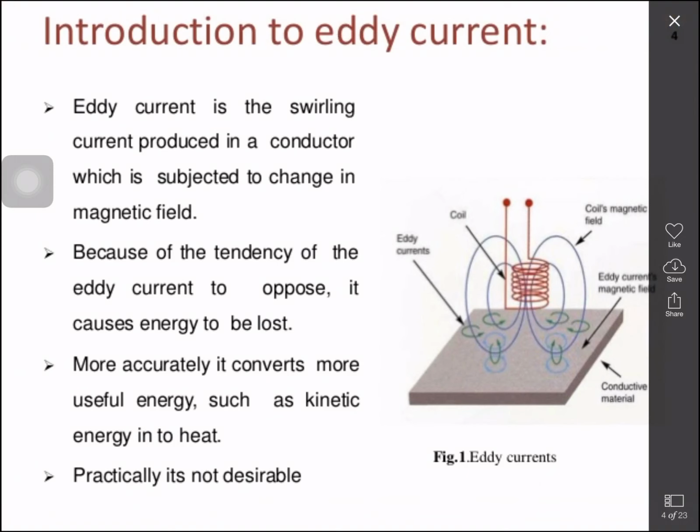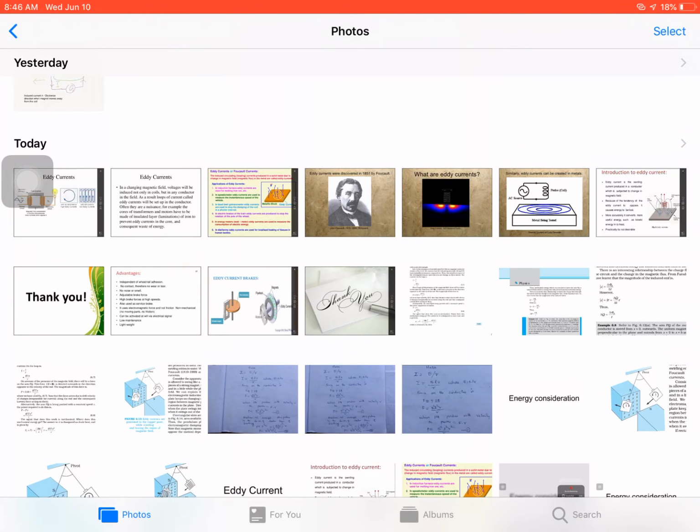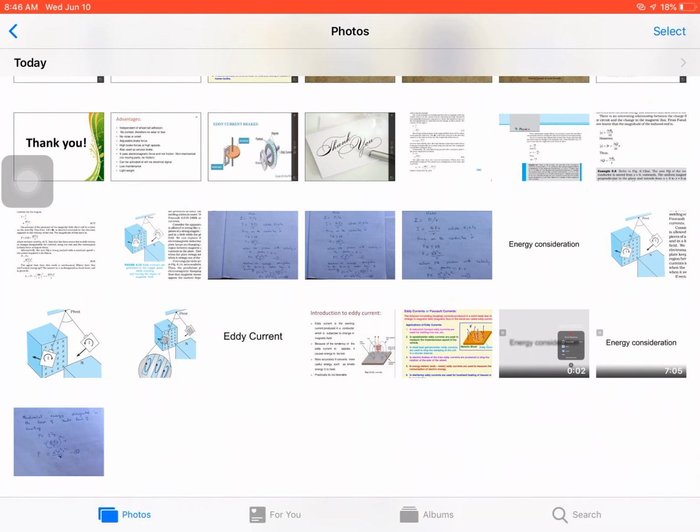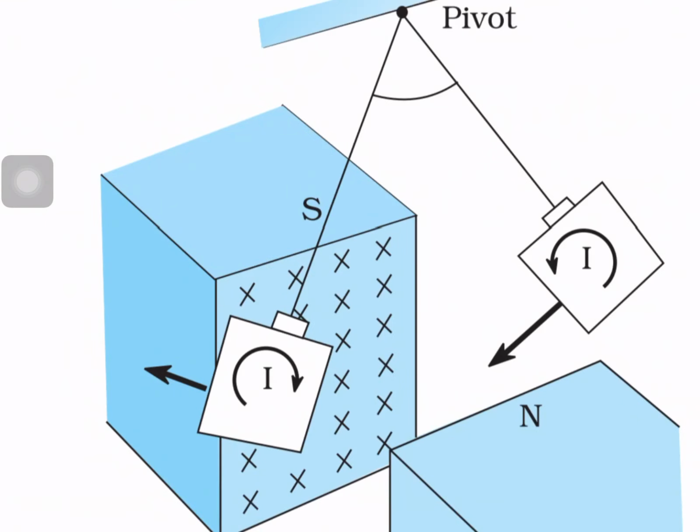Okay, let me show the eddy current by an experiment, which is given in your book clearly. Here in the arrangement, the copper plate swings freely between the pole pieces of magnet N and S, like a simple pendulum. After t seconds, it will come to rest.